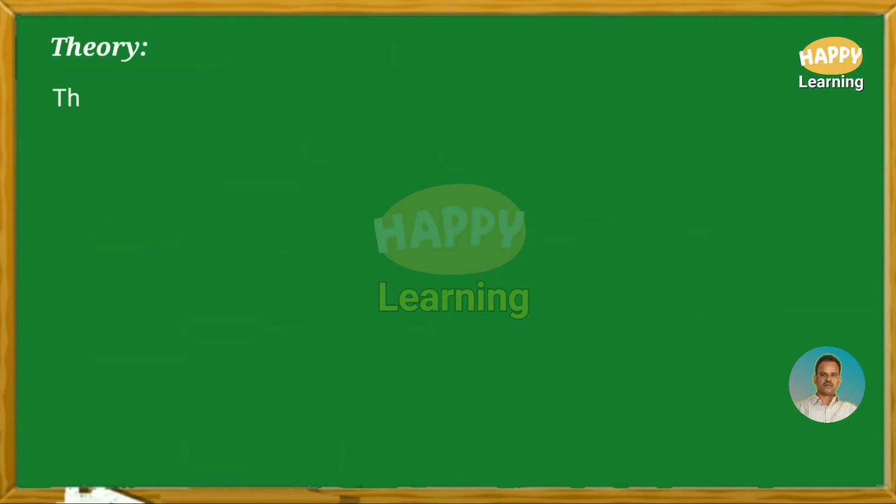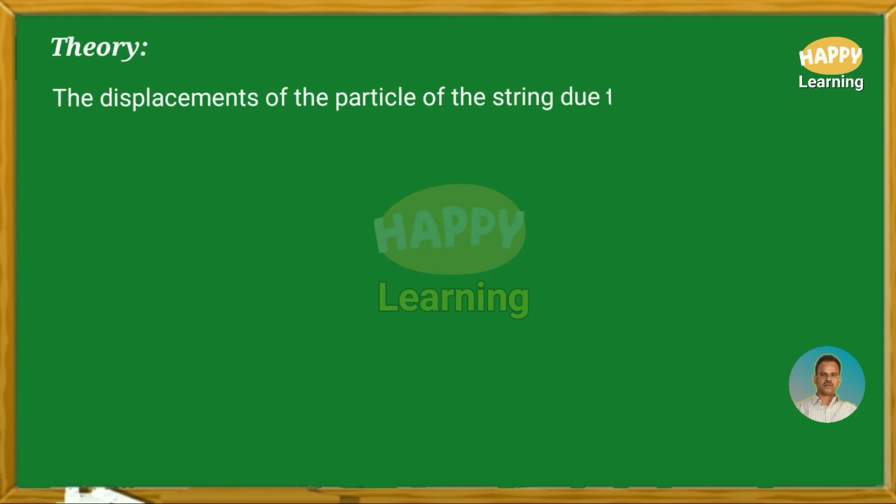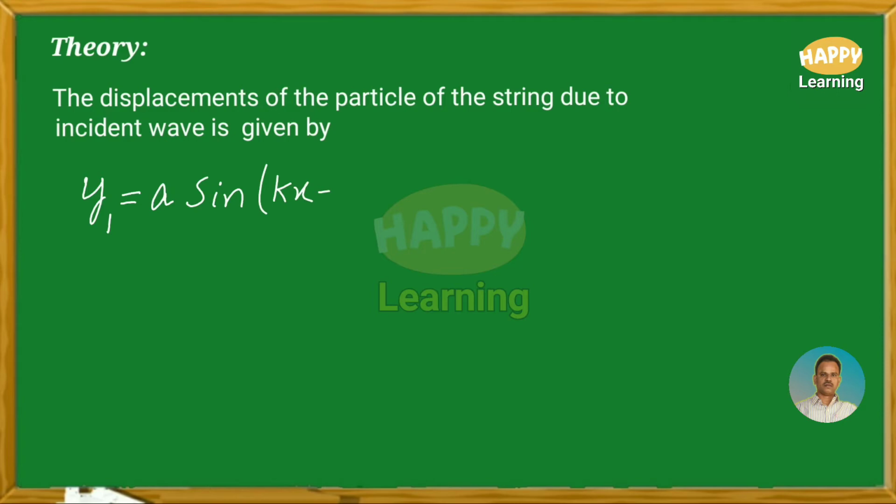Theory. The displacement of the particle of the string due to incident wave is given by y1 is equal to a sin(kx minus omega t).